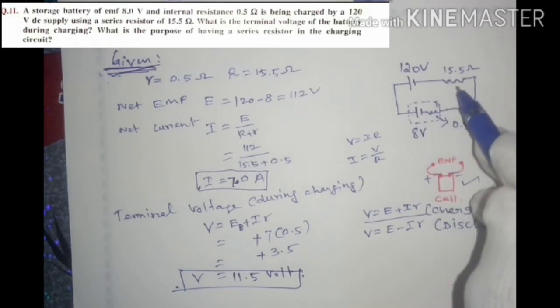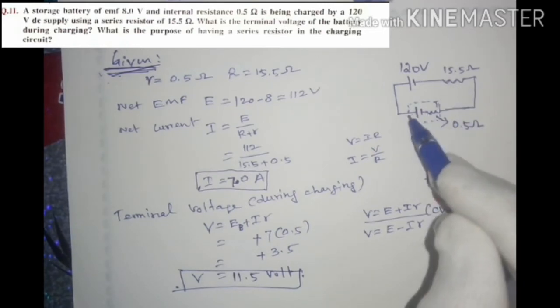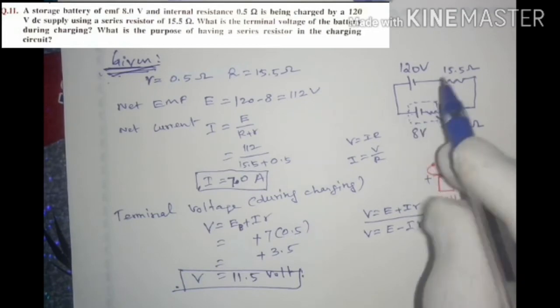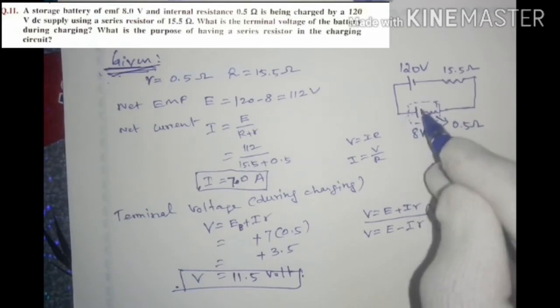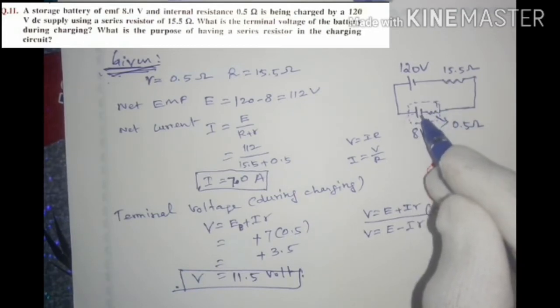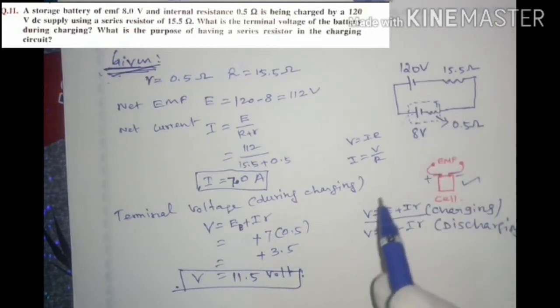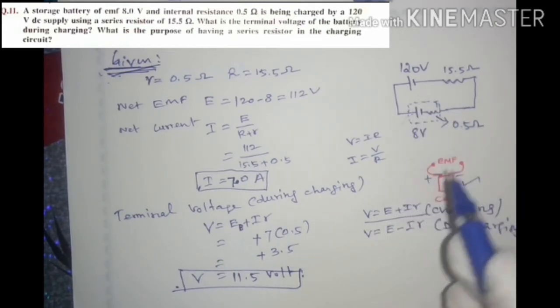Suppose it is connected to the circuit. Now you measure the potential difference between the two terminals, positive and negative. It is called the terminal voltage of the battery. So it is taken as two categories.